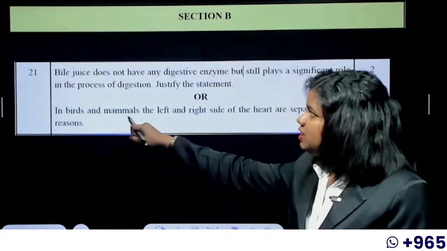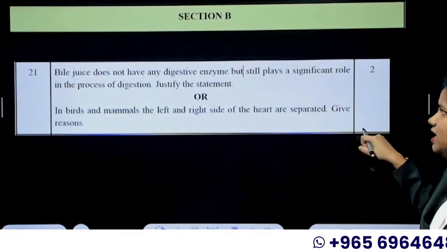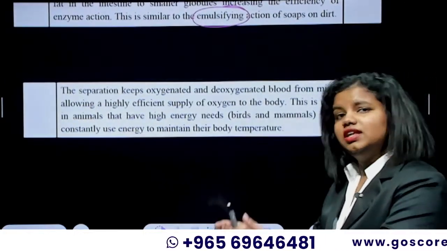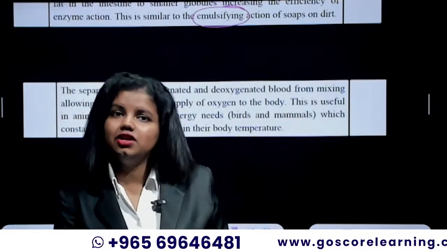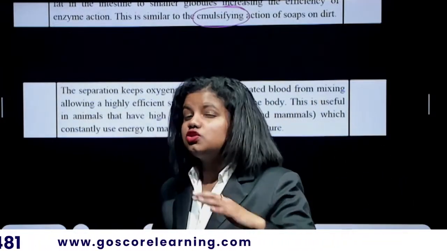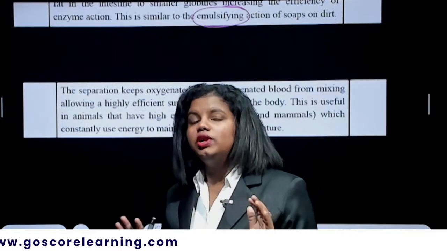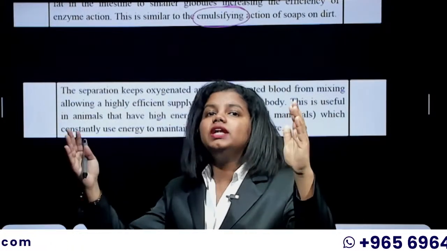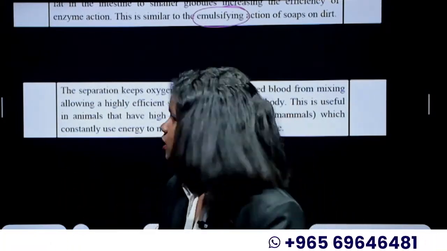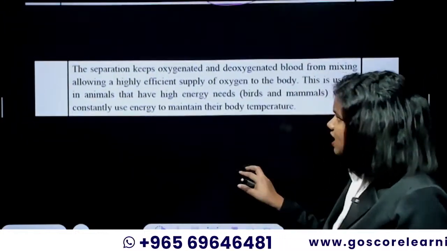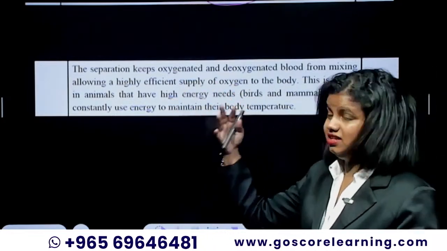It's an all question. In birds and mammals, the left and right side of heart are separated. Give reasons. We know that the left and right is there so that the left will carry the oxygenated and right will carry the deoxygenated blood. Separation of deoxygenated and oxygenated blood is necessary so that the animal can maintain its body temperature, so that there is enough energy in the body which won't be lost in the form of heat. So there is no mixing up of oxygenated and deoxygenated. So the answer can be explained in this way.